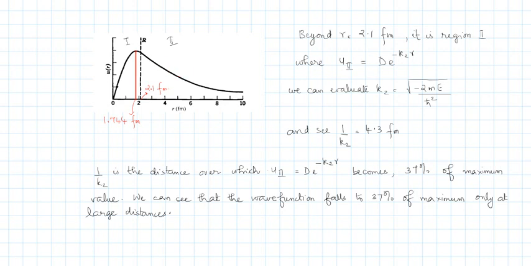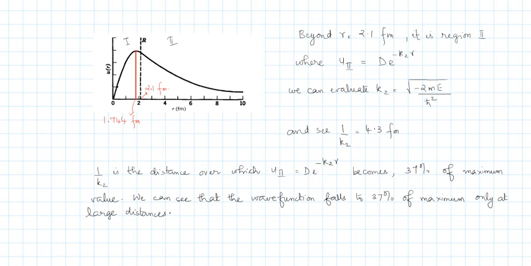In region 2, your wave function is not a sine function. It is a decaying exponential. Okay, so your u2 is D e raised to minus k2r, where my k2 can be evaluated using this expression. And I see that 1 by k2 is 4.3 femtometer. Now what is exactly 1 by k2? What does the distance 1 by k2 mean? 1 by k2 is the distance over which my wave function becomes